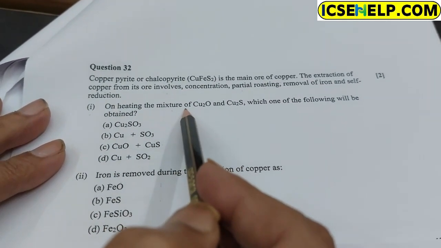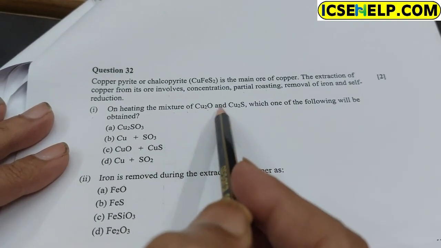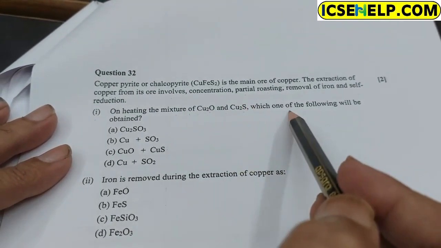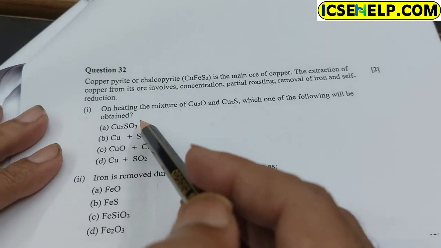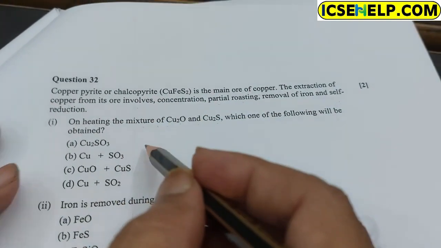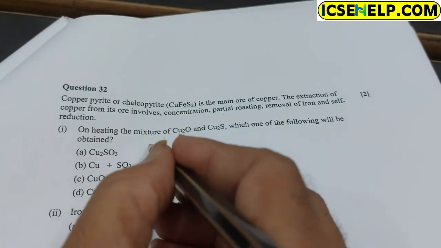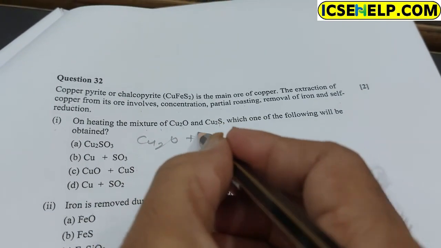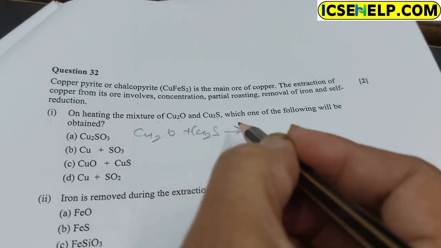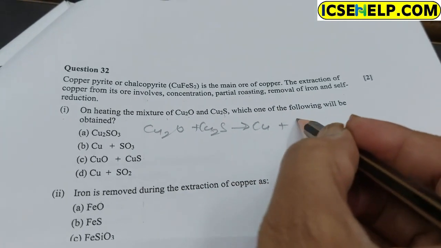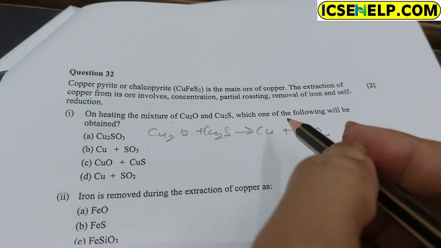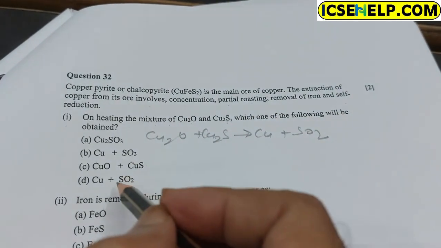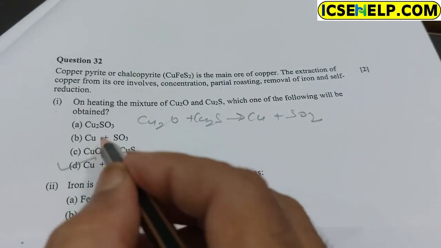On heating the mixture of copper oxide and copper sulfide, which one of the following will be obtained? So write the reaction first. Copper oxide with copper sulfide, the product is copper and sulfur dioxide gas. So option D is correct.